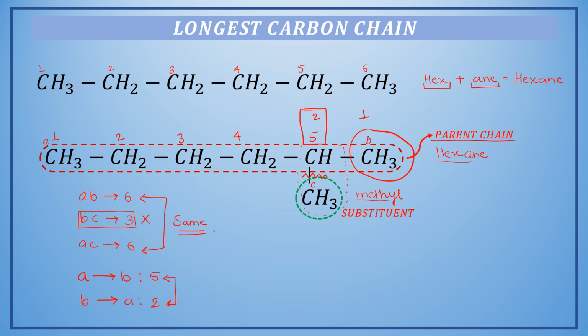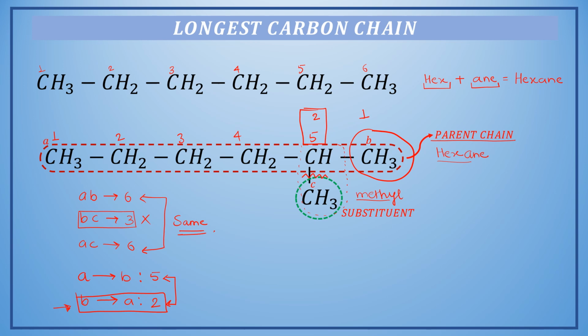Alright, so here we have two different positions of the substituent starting from both directions, and so we will use that numbering system which gives the lower position to the substituent. We will number the carbon atoms of the parent chain from B to A, and hence the position of the methyl group is second.